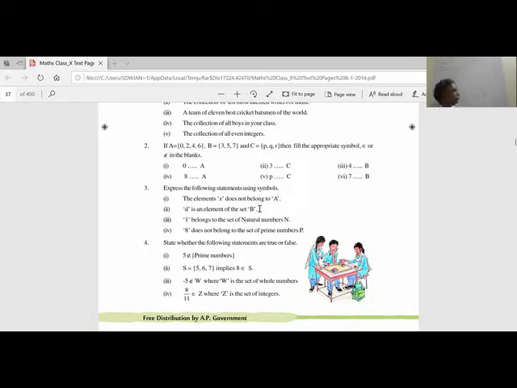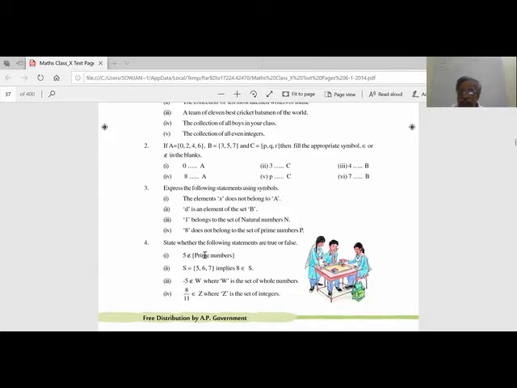Okay, you should not write A belongs to x. No, A may contain many numbers, 1, 2, 3, 4, but 3 belongs to A. x belongs to A. So we'll move further. 8 does not belong to the set of prime numbers P. Okay, we can easily write 8 does not belong to P. Now let us see the fourth one. 5 does not belong to prime numbers.